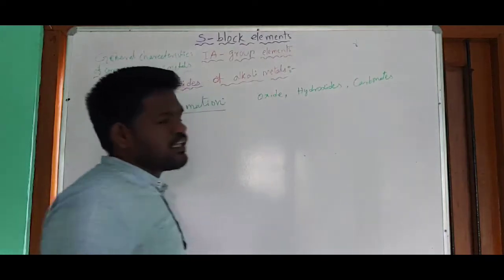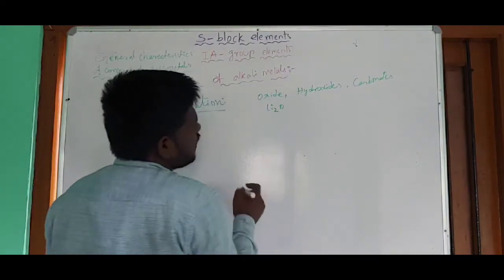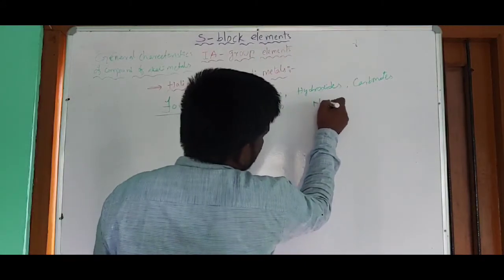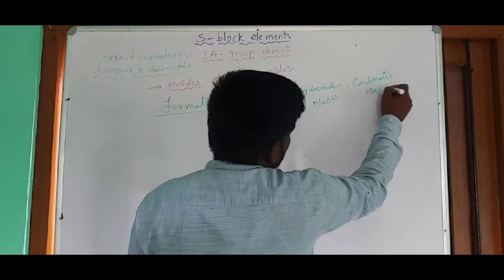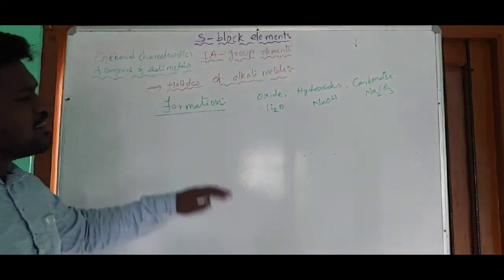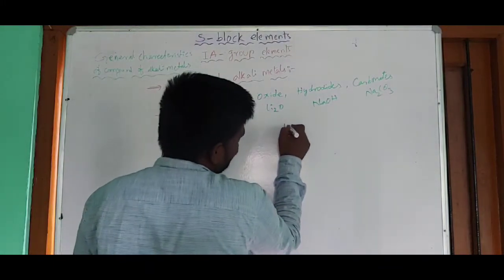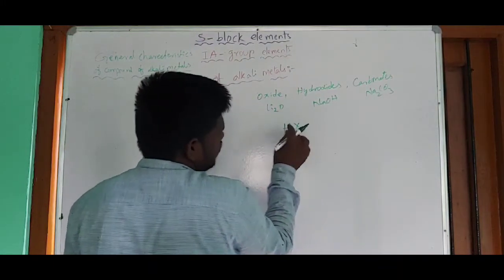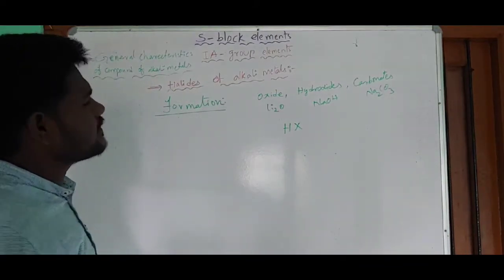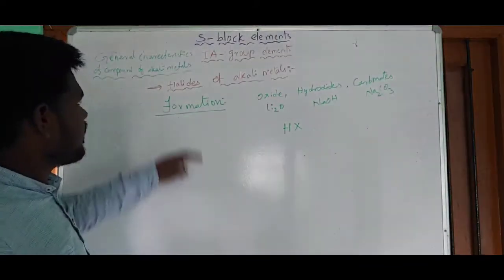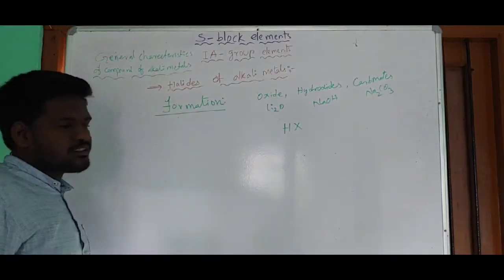of alkali metals. Oxides means, for example, Li2O you can take; hydroxide means you can take sodium hydroxide; carbonate means you can take Na2CO3. When these compounds are treated with the hydrohalic acid, we can get the halides of the alkali metals, right?